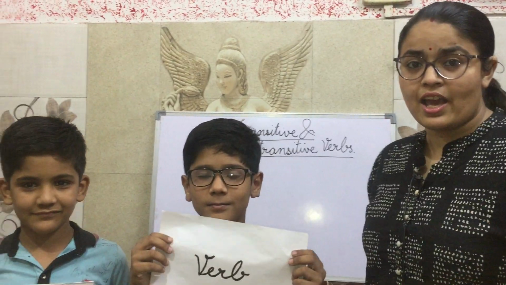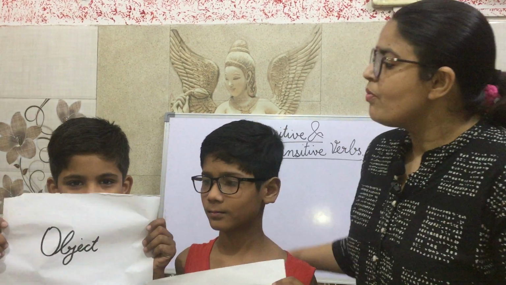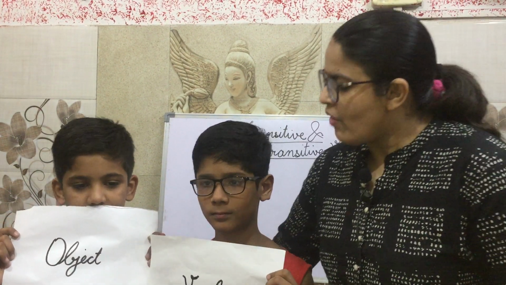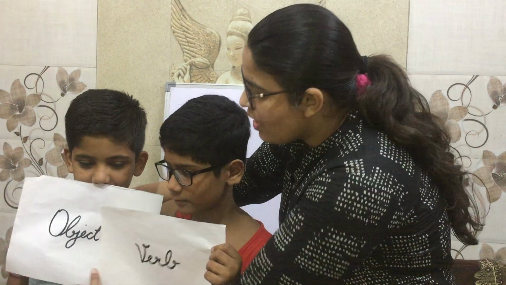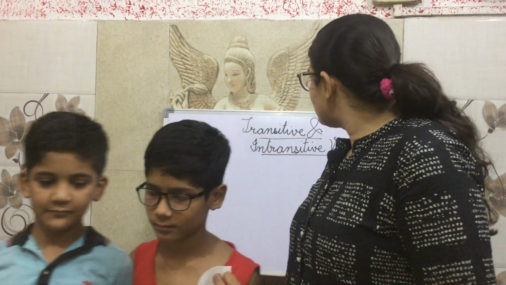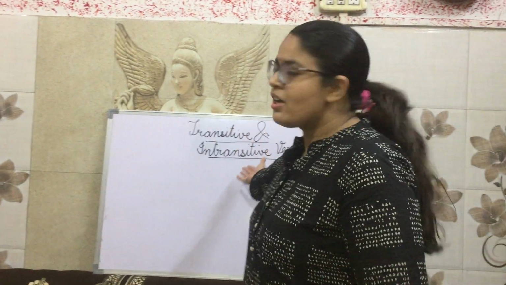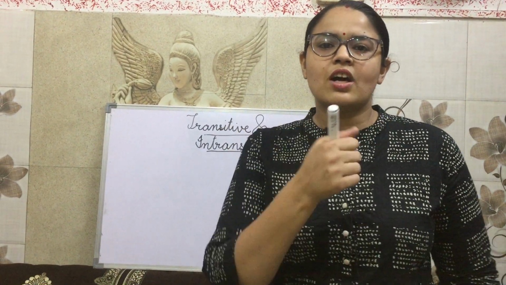It carries an object. In our example, the object is 3 books. When the verb is holding an object, this kind of verb becomes our transitive verb.